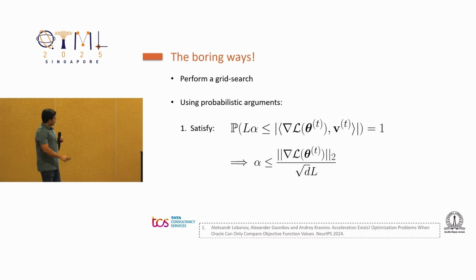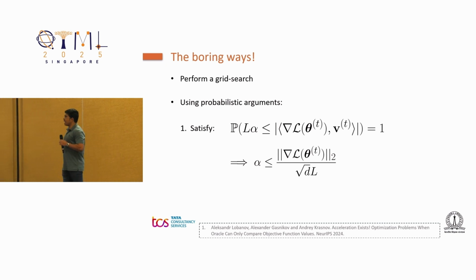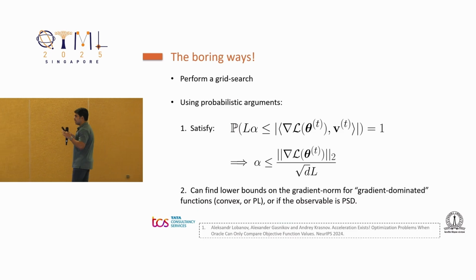And if we do that, we'll see that the step size alpha, which is feasible, depends on this expression on the screen. This again depends on the norm of the gradient, but this also can be handled for specific kinds of functions which are gradient dominated. So for example, convex functions are gradient dominated. Functions that obey the PL inequality are gradient dominated. Or if we have an observable which is positive semi-definite, then the gradient norm can be lower bounded by the minimum eigenvalue of the PSD observable.